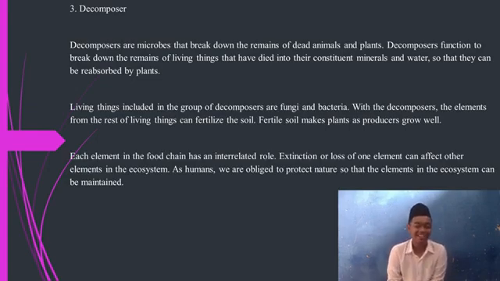As humans, we are obligated to protect nature so that the elements in the ecosystem can be maintained.